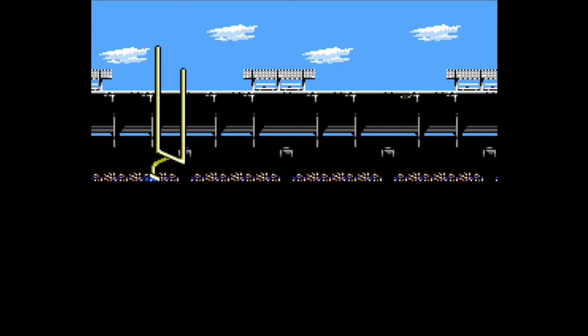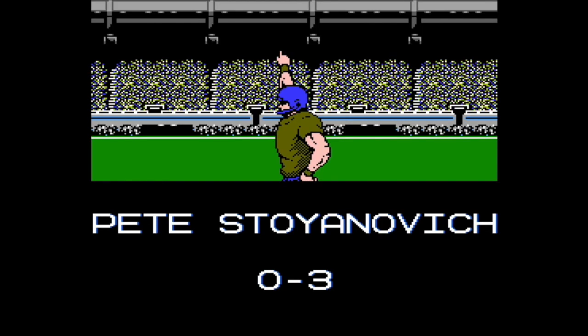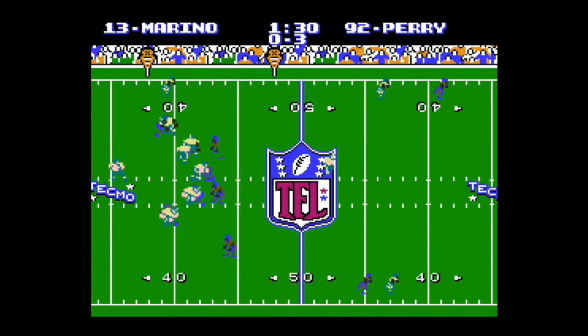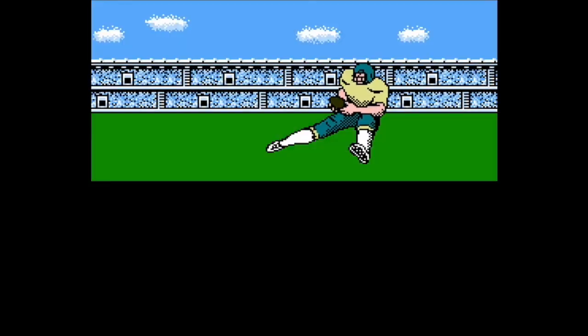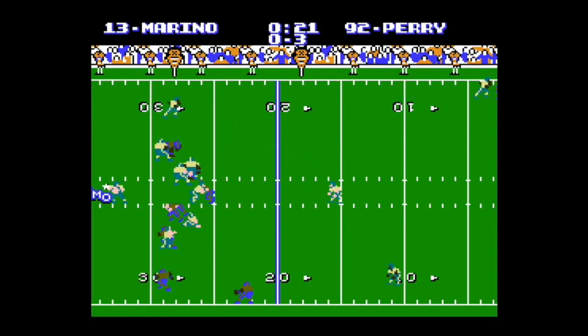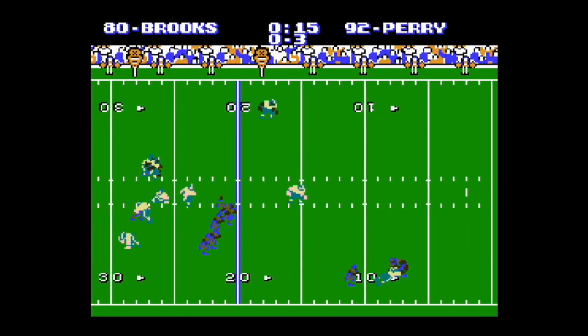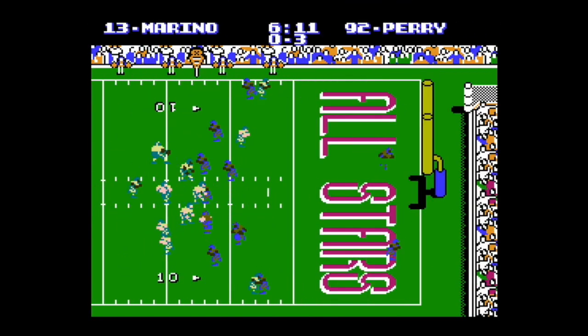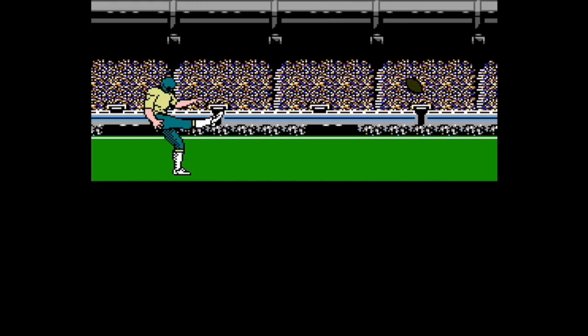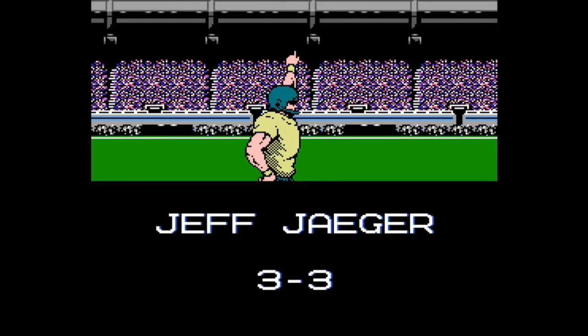A field goal time. It's 3-0 Buffalo. Marino back to pass. Let's see if he could do it this time. Jim Jensen stops him. Now in the red zone. Oh, they're putting it together. Can they score this time? Marino sees no one. Goes to the scramble and gets sacked. They're going to have to settle for 3. And it's 3-all.